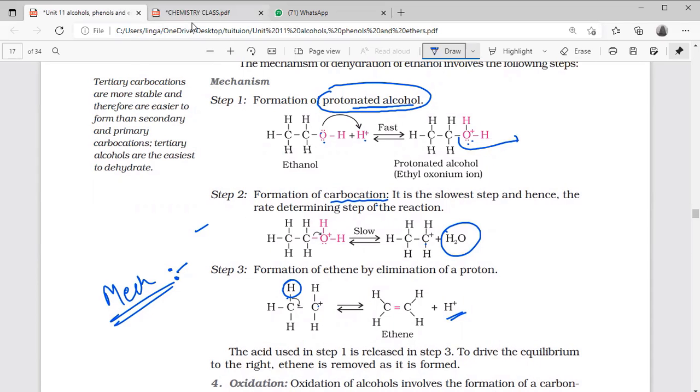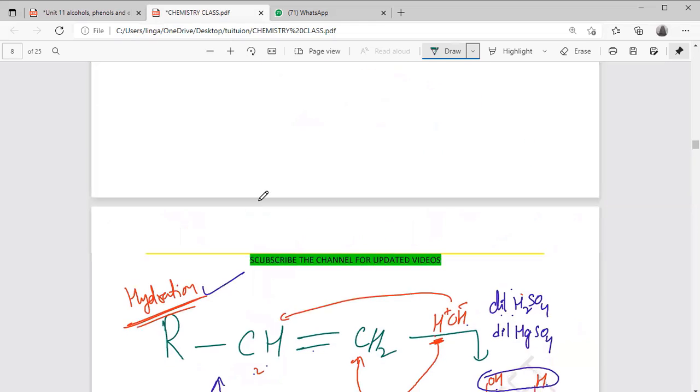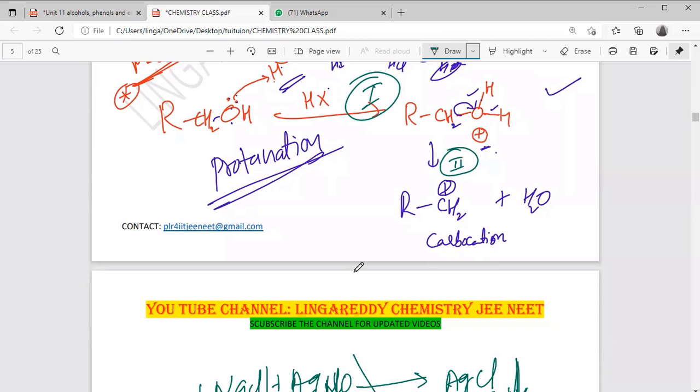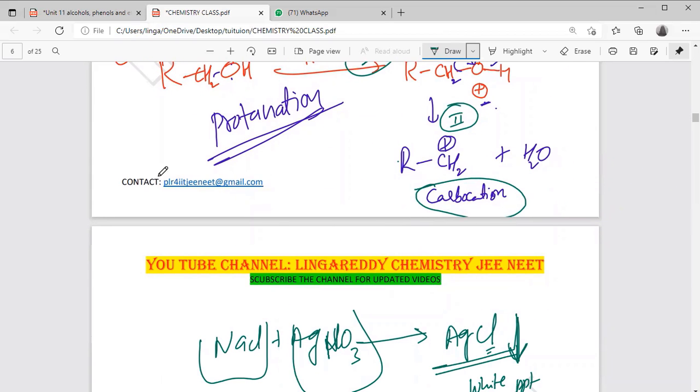What I wrote just before with H plus, I wrote continuously, but they are stepwise. Protonation takes place in step 1, then the water molecule is released in step 2, and in step 3, one hydrogen is released from the adjacent carbon, so the alkene is formed. I explained up to the carbocation because it was related to reactivity.